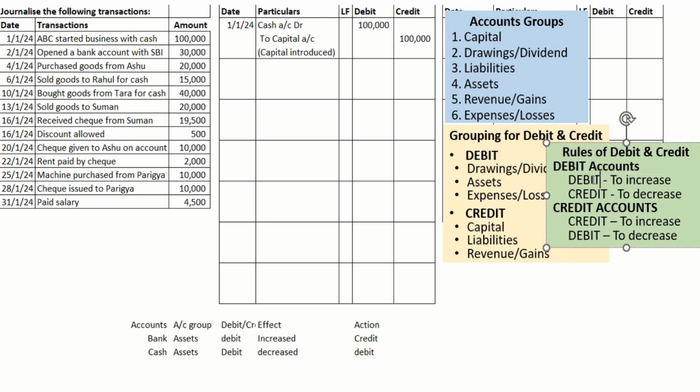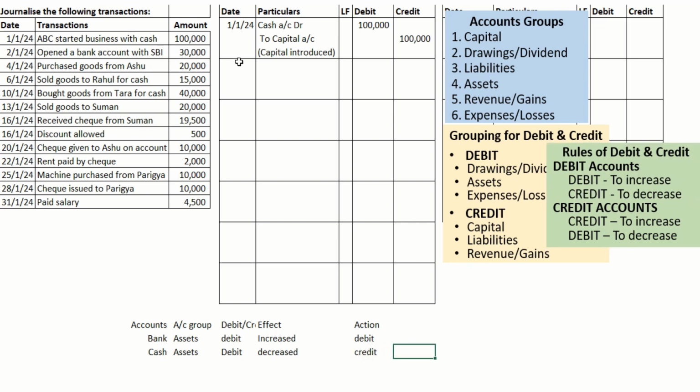So what we have to do, we have to debit cash. It's an asset, but what's happening, the balance is getting decreased. So what we have to do, we have to credit.